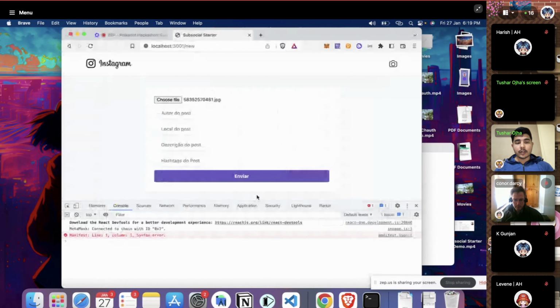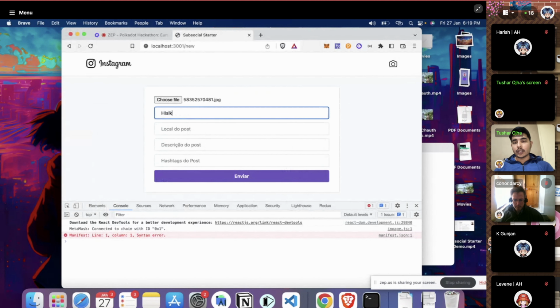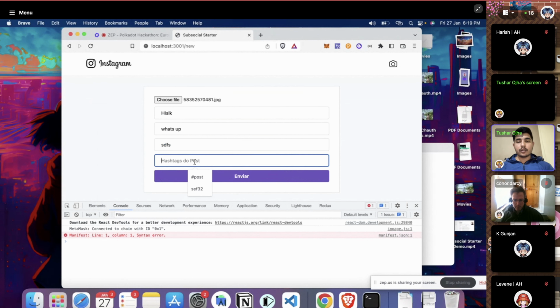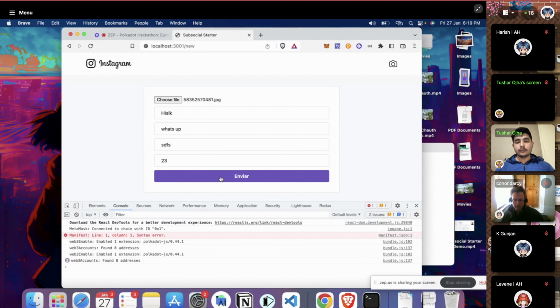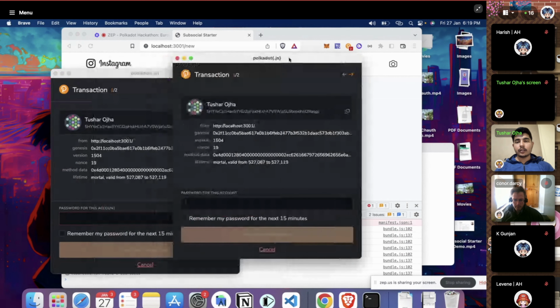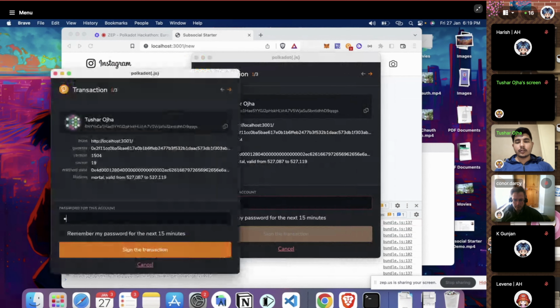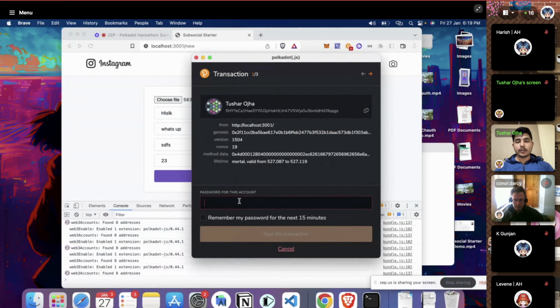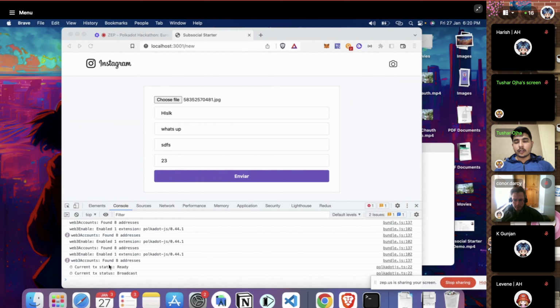Yeah, let me try to use one of my images, and let's say okay, description, some tags, and click. Okay, not two times. Yes, I pressed it a couple of times. The transaction is ready and it's being broadcasted.